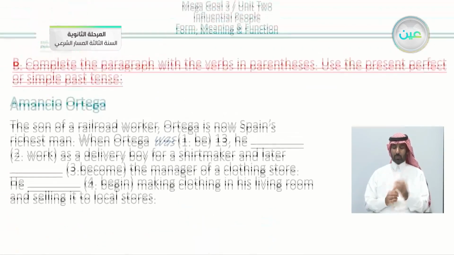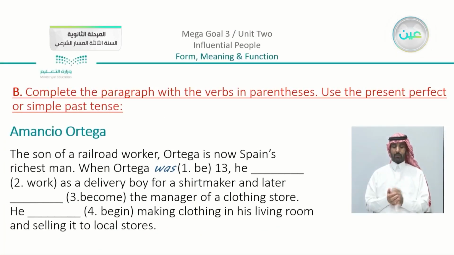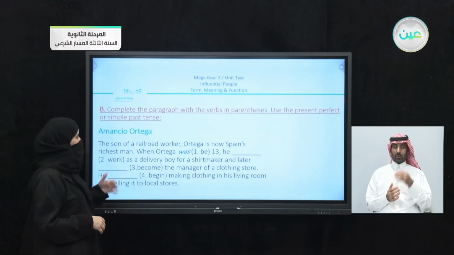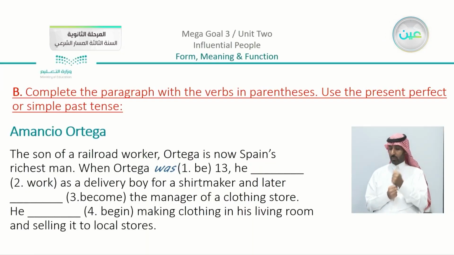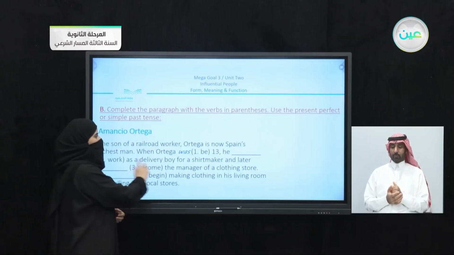Now this is going to be homework for you. In the book, we have here: complete the paragraph with the verbs in the parentheses. Use the present perfect or the simple past tense. Now this is the same paragraph they have here about Amancio Ortega. We have different tenses. Now actually they did the first one when Ortega was 13. After that, he blank work as a delivery boy for a shirt maker. Now is this something that is connected? Does Ortega still work as a shirt maker? Now we can say that this is something in the past.